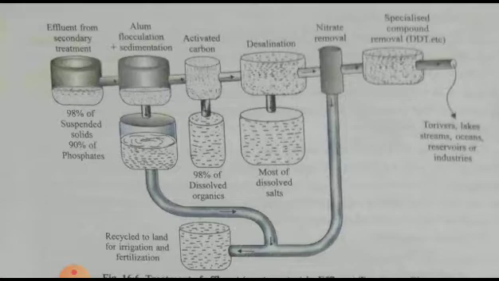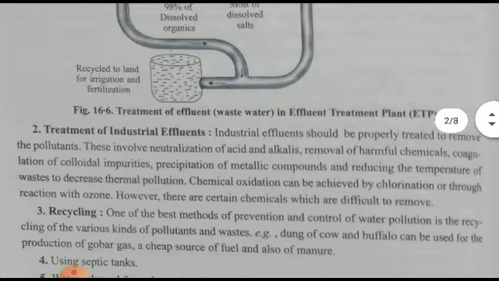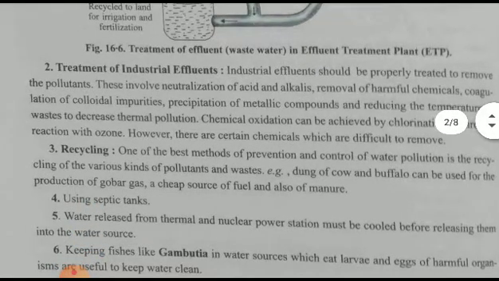Secondary treatment, then alum flocculation, sedimentation, activated carbon, desalination, then removal of the nitrate and recycling to the land for cultivation purposes. Whatever household sewage is excreted, that should be treated properly, and it can be used in the form of manures. Industrial effluent should be properly treated to remove the pollutants. This involves neutralization of acids and alkalis, removal of harmful chemicals, coagulation of colloidal impurities, and precipitation.